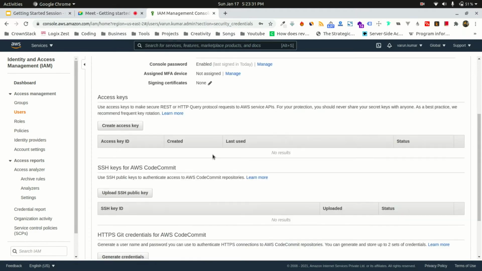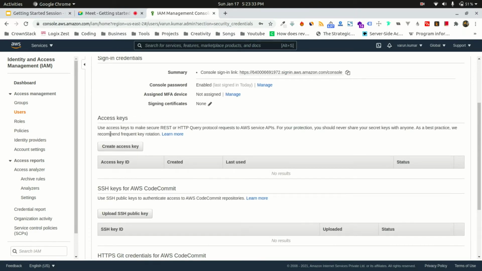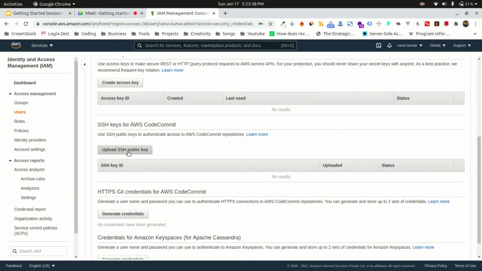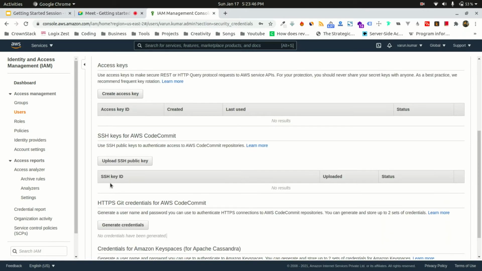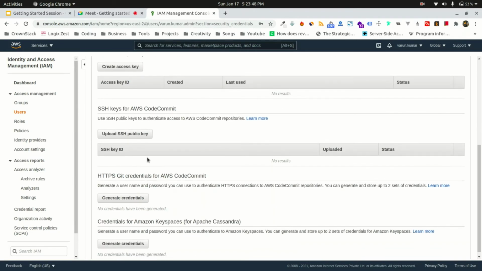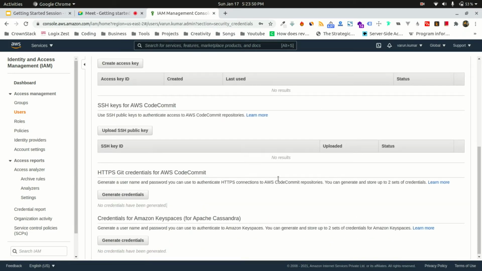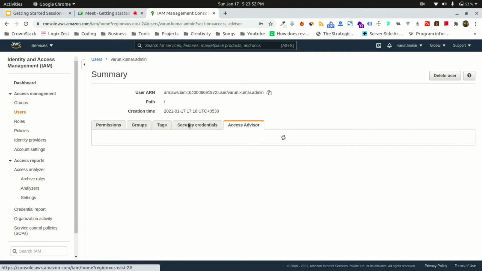If they need to access using SSH, you can add their access keys over here, SSH keys. I'll not go deep into this because it's not part of this discussion, but you can configure everything about this user, right? Okay, so let's come to the groups.